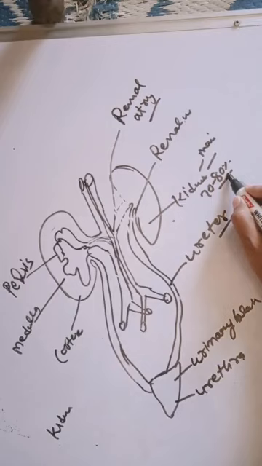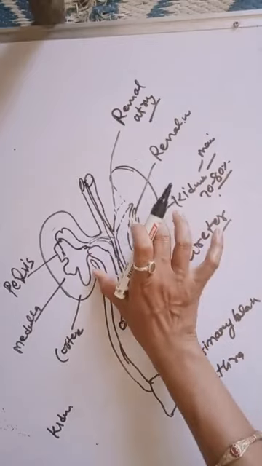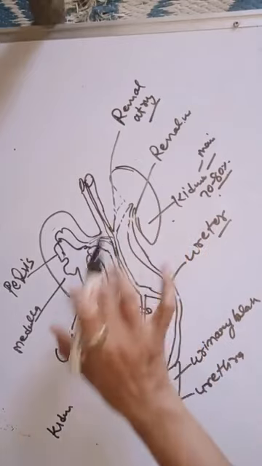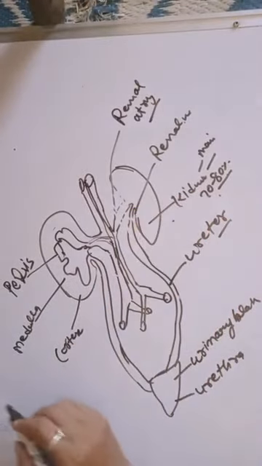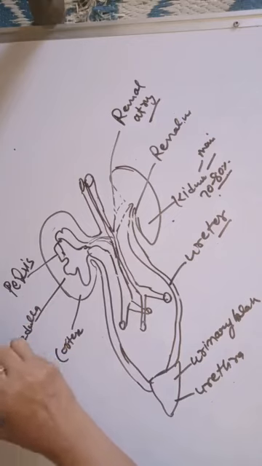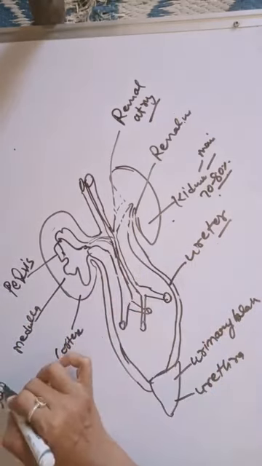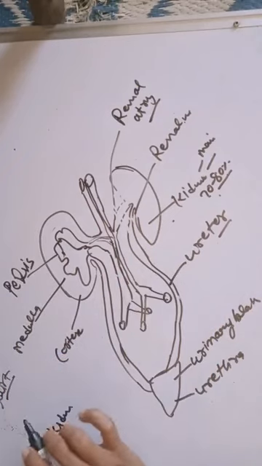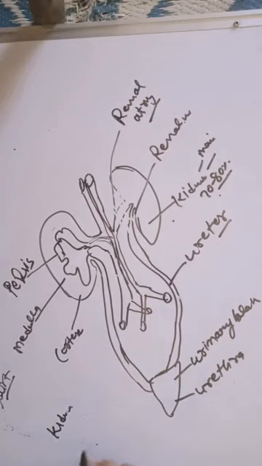The kidney controls the volume of liquid in the body. The kidneys are situated in the abdominal cavity, on the left and right of the vertebral column below the stomach. This is the location of the kidney.